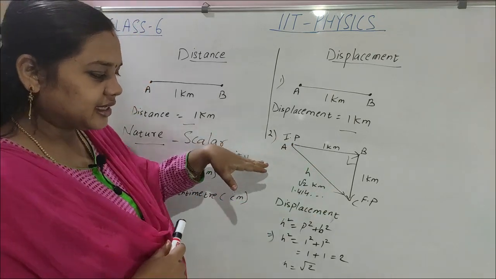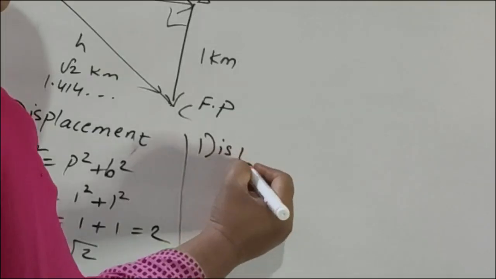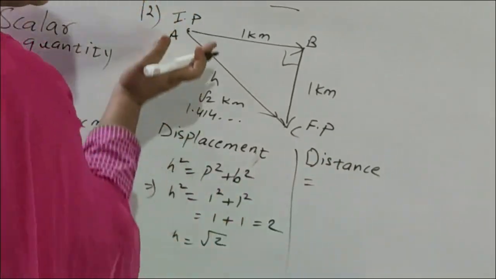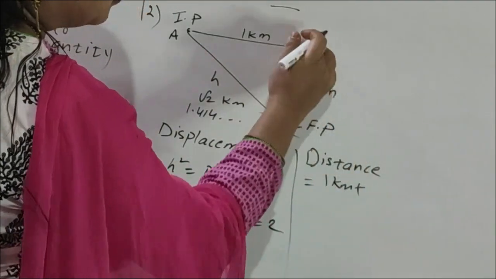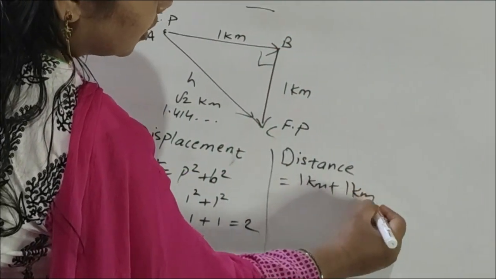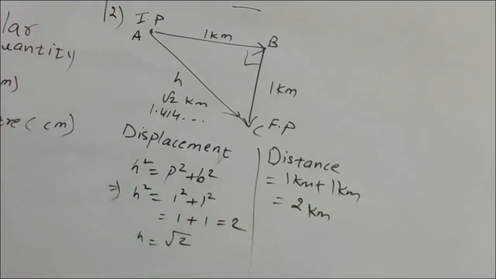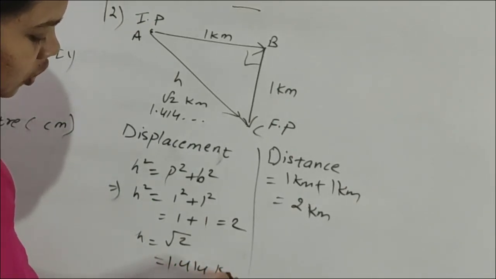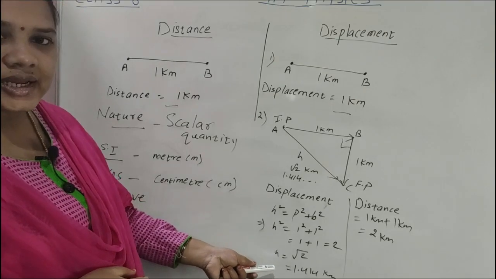So how much is the distance? A to B 1 kilometer, B to C 1 kilometer, so 2 kilometer. Distance is 2 kilometer. Displacement is 1.414 kilometer. Which is less? Of course, displacement is less.